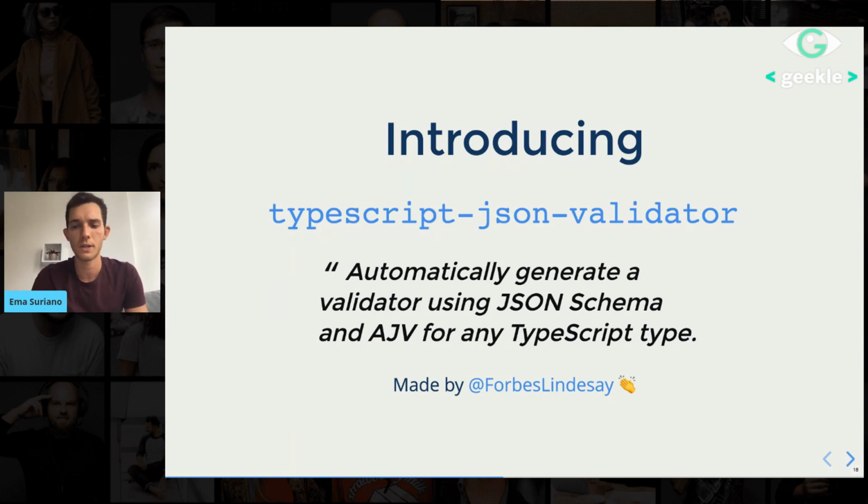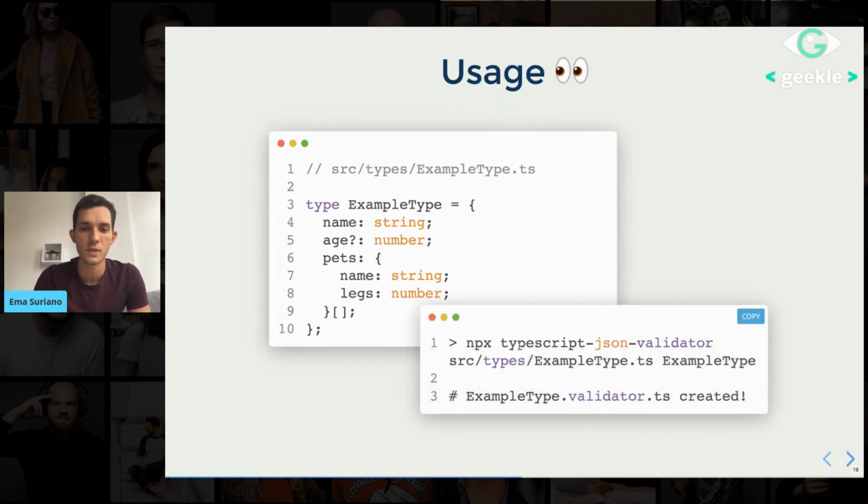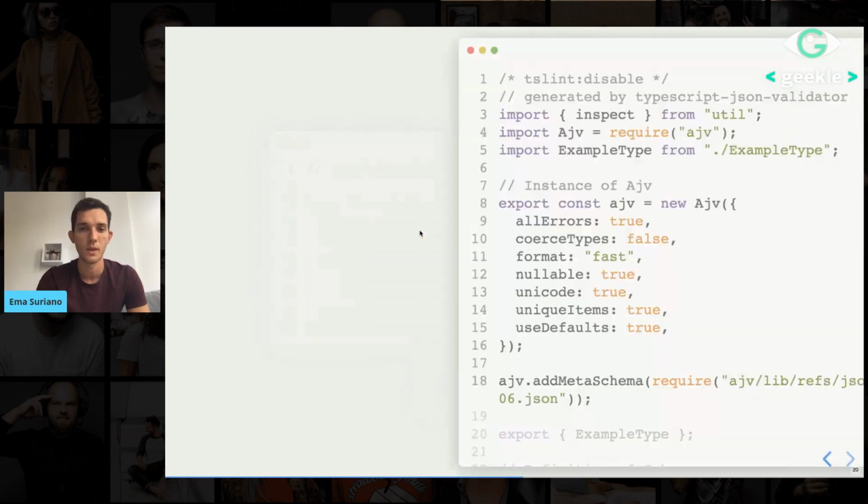So how does it work? Let's say, again, we have our lovely example type, super simple. Name required, age optional, pets array required. And this library is actually a CLI, which we just need to call. We can call it with npx, or we can install it and call it with yarn, but it doesn't matter at this point. We just need to specify the file and then the name of the type. And then after that it is going to create our validator for us, given this type.